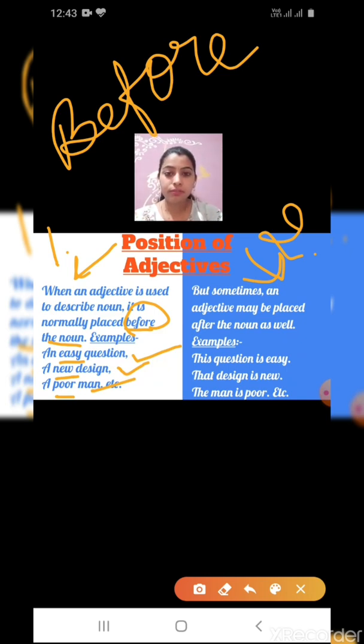Understood? Sure? Just write down the position of adjectives. The first one is before the noun. Write down the examples: an easy question, a new design, a poor man.